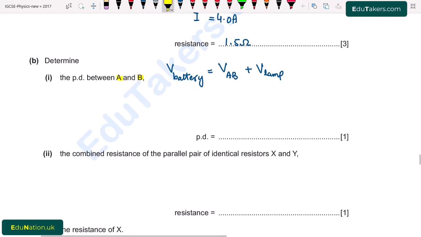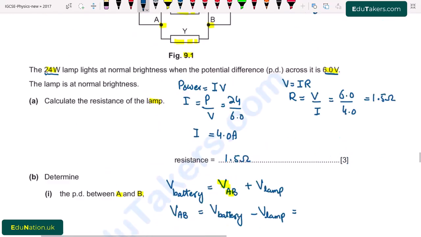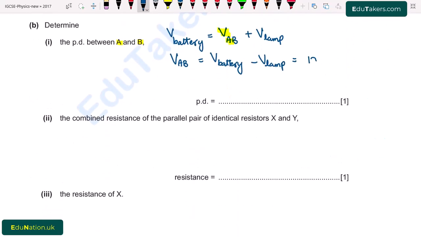Here we have to find out the potential difference of AB terminal. So it will be equal to battery potential difference minus the potential difference of lamp. So the battery has a potential difference of 12 volt minus the potential difference of lamp is 6.0, so that the value of potential difference between A and B comes to be 6.0 volt.